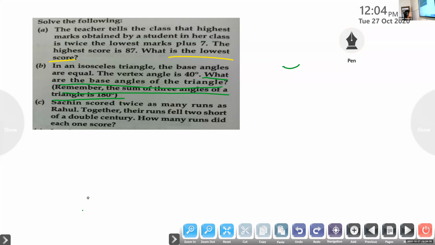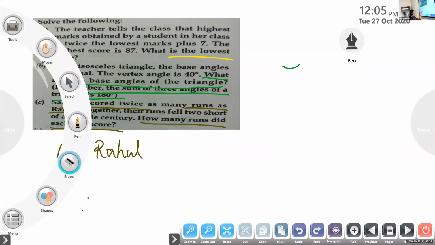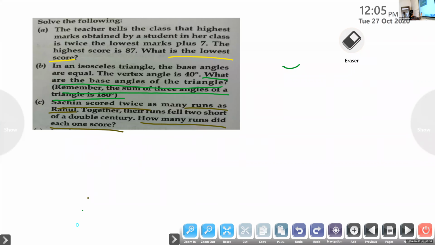Sachin scored twice as many runs as Rahul. So first you have to see what is the question asked. How many runs did each one score? Okay, so we both are specified. So we can write, let x be the runs scored by the lower person. Sachin scored twice as many runs as Rahul. So let the runs scored by Rahul